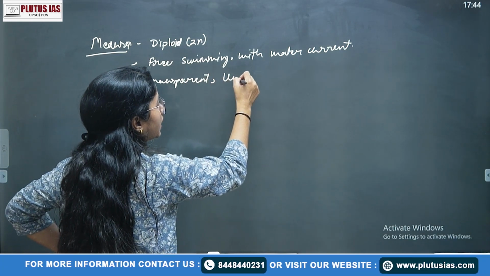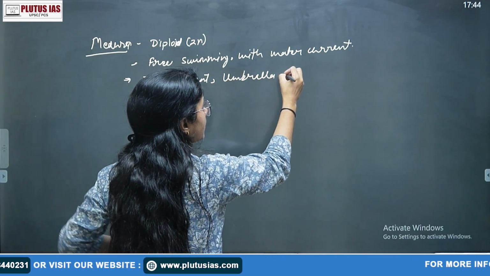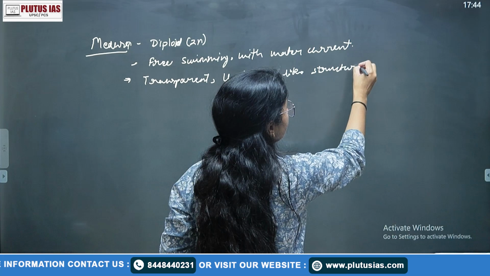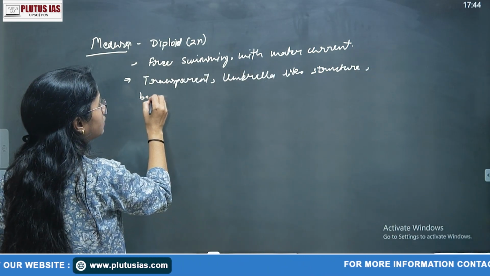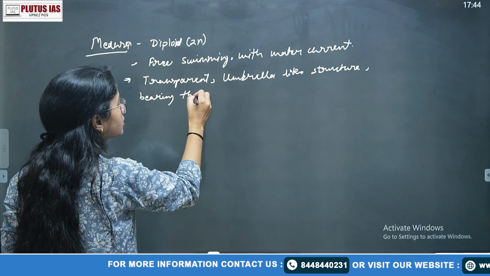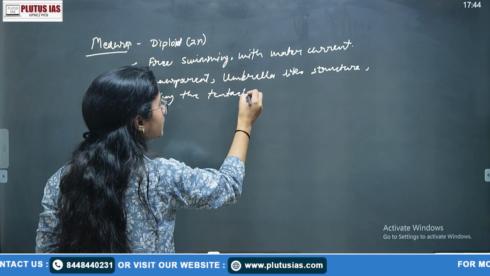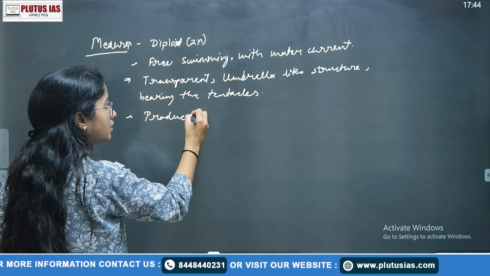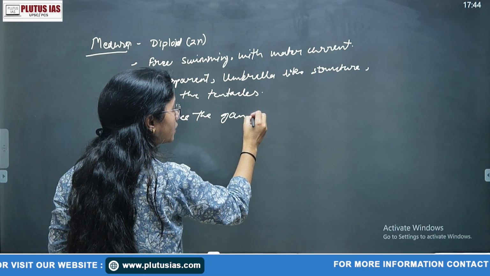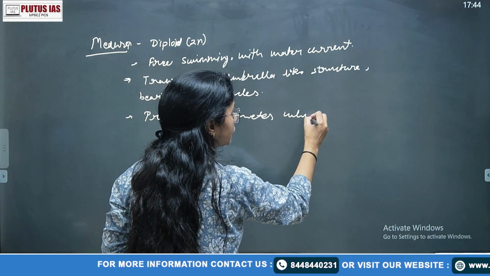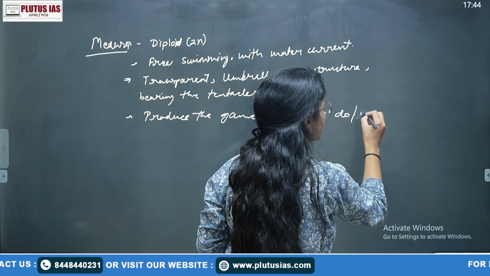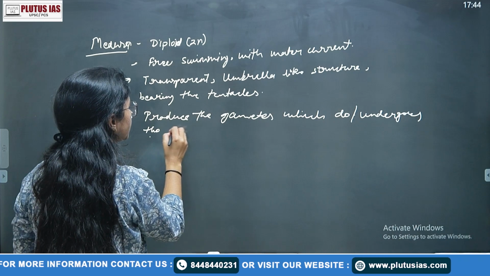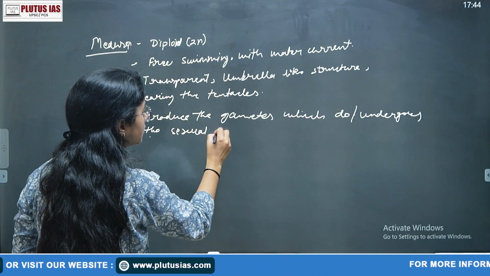So free swimming body, that is a transparent umbrella-like structure bearing the tentacles. Okay, next, produce the gametes, which undergo sexual reproduction.